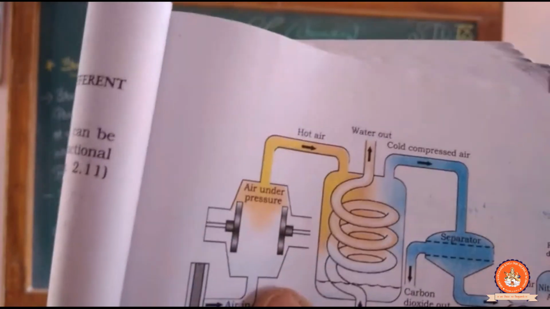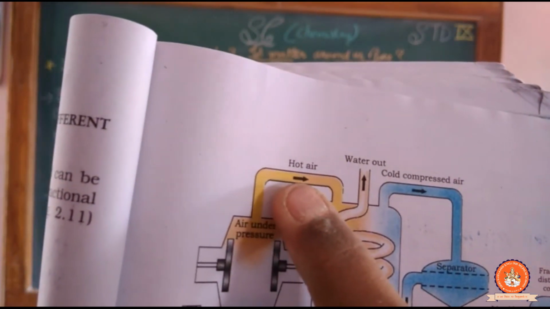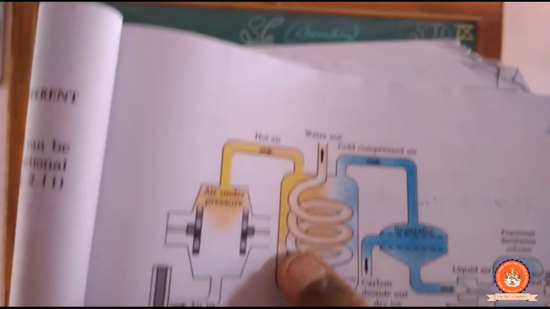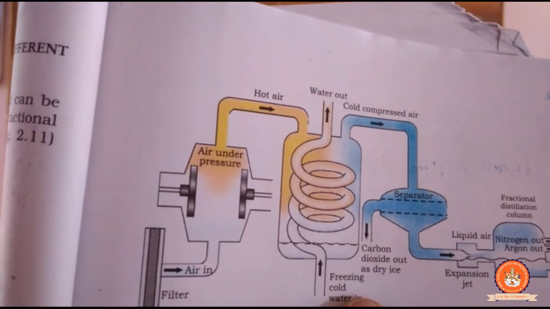Hydrogen, oxygen, nitrogen, carbon dioxide. Clear? So the air is still hot, so it comes to here, and once again it comes to this portion. But on this tube we are applying the freezing.